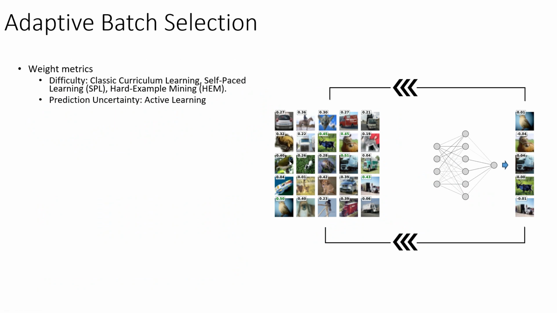Common examples include metrics inspired by curriculum learning, progression from easy to hard, or alternatively from hard to easy instances, like in hard example mining. Metrics can be defined directly based on the influence on the model or its performance, like loss based or gradient based metrics. Active learning techniques are also used, like using prediction uncertainty. Those have proven effective, especially for filtering out mislabeled data.